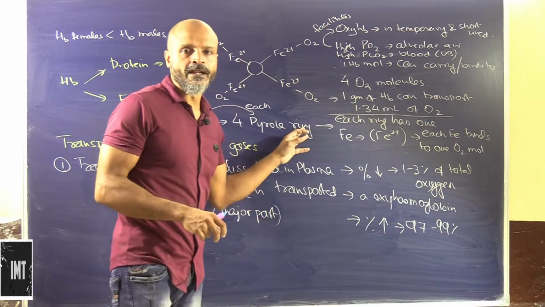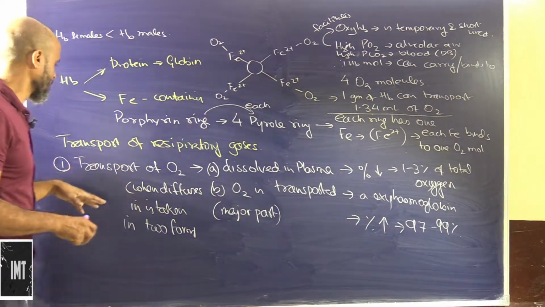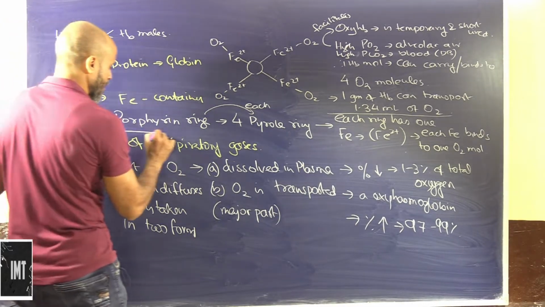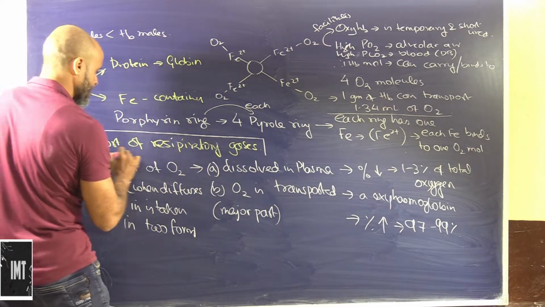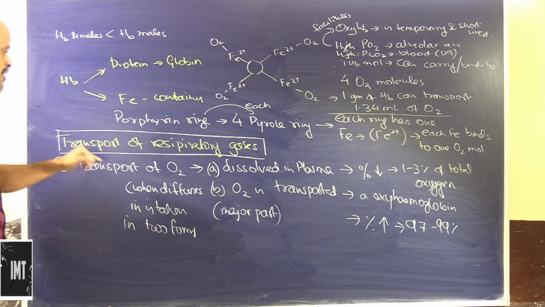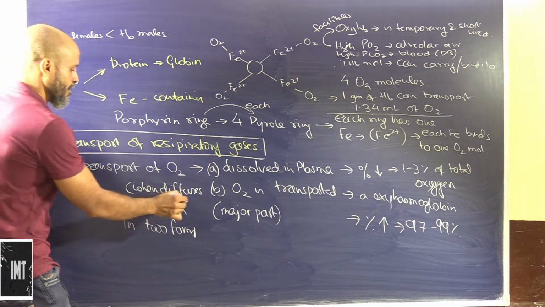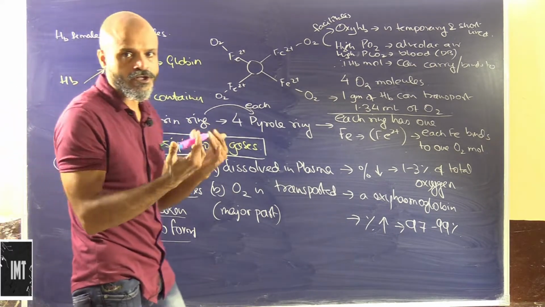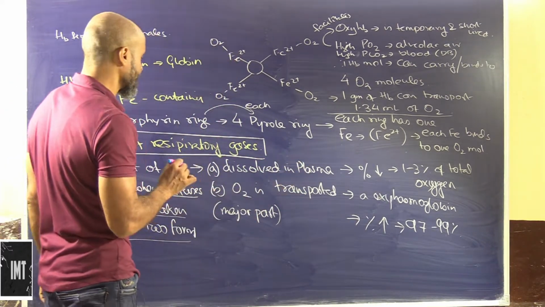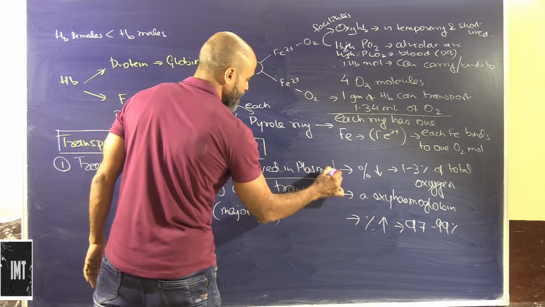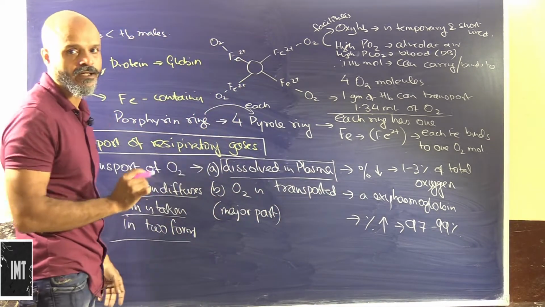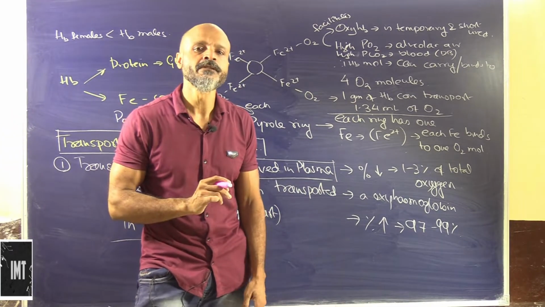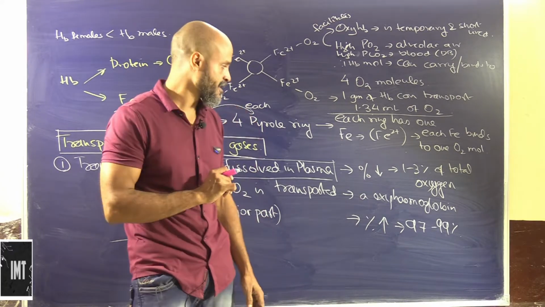So we will now talk about hemoglobin. How does the transport of respiratory gases happen? Transport of oxygen: when oxygen is diffused or taken in, it is taken in two forms. One is dissolved in the plasma of blood. So there is a certain amount of oxygen which is dissolved in the blood plasma.